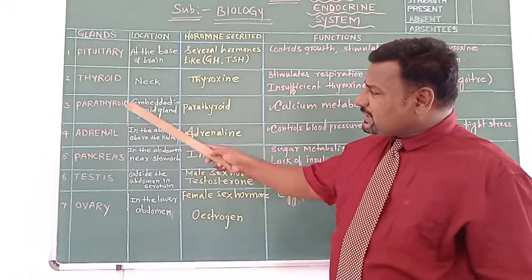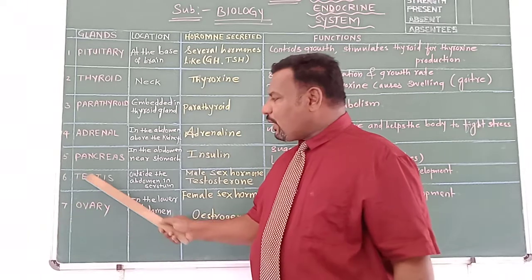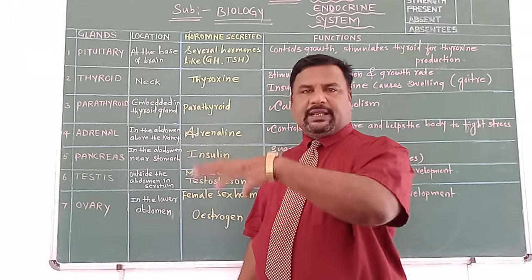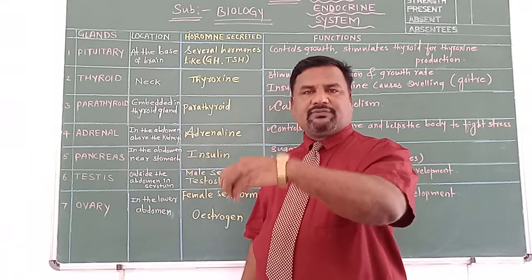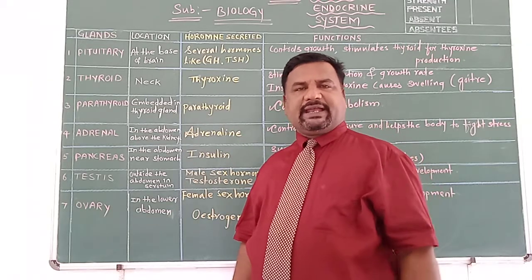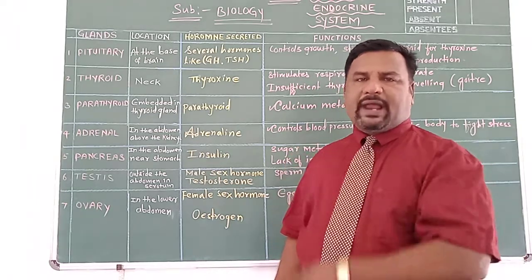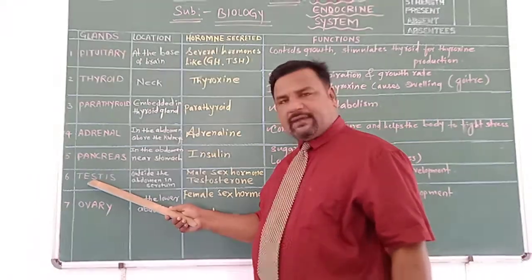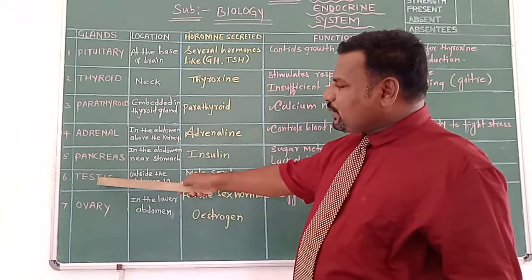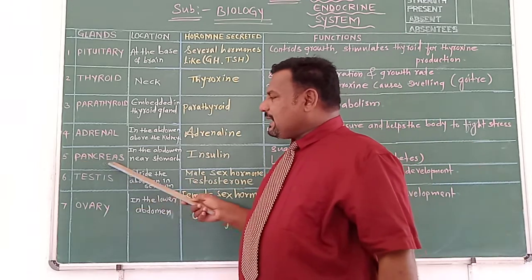How have we taken them as glands? Because they are not exactly glands. We call them gonads. What do we call them? Gonads: reproductive organs responsible for the production of sex hormones as well as the development of secondary sexual characteristics in male and female. So here the testis is a male gonad, and the ovary is a female gonad. Whereas, excluding these two, testis in male and ovary in female, here see the pancreas.